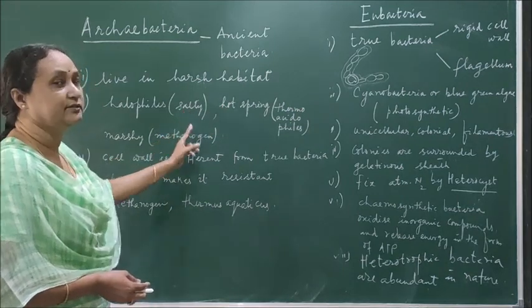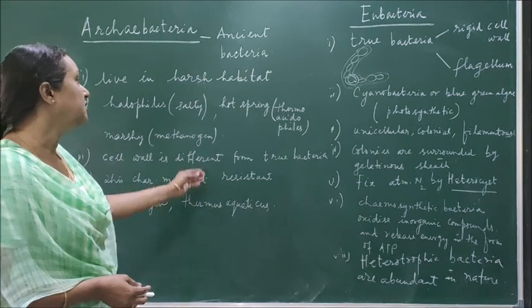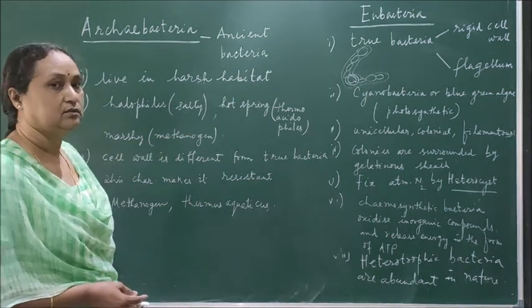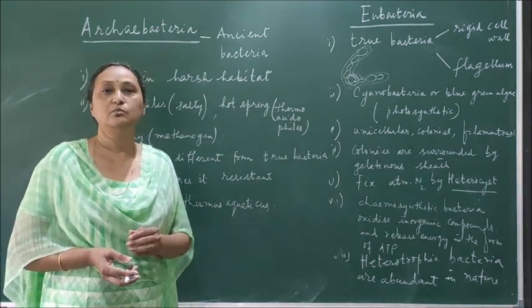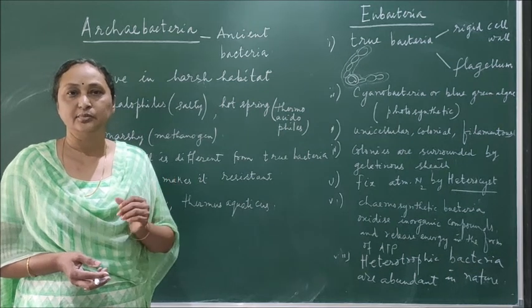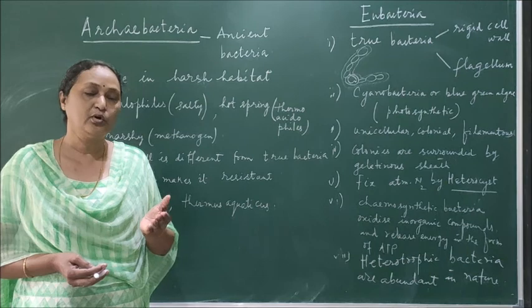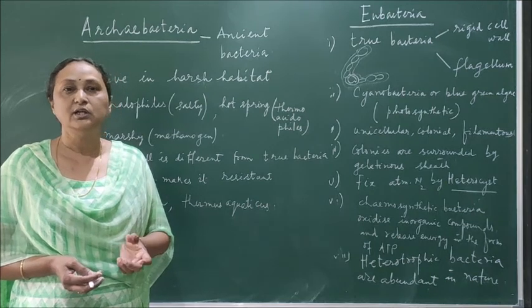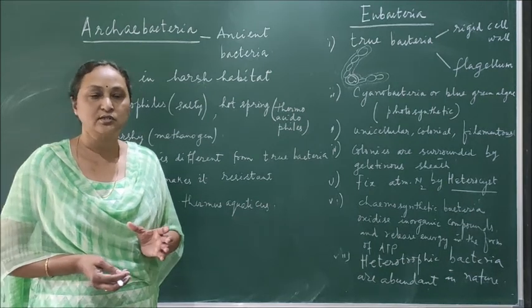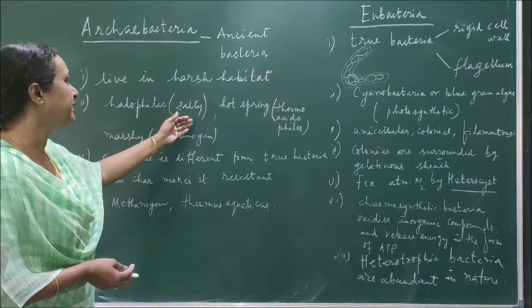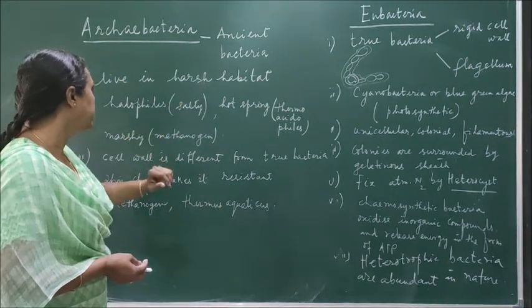For a normal individual, it is difficult to survive in salty areas or at temperatures more than 100 degrees Celsius. For example, take the hot spring, where boiling water is there. In boiling water also, these bacteria are able to survive. So they are able to survive in extreme habitats.